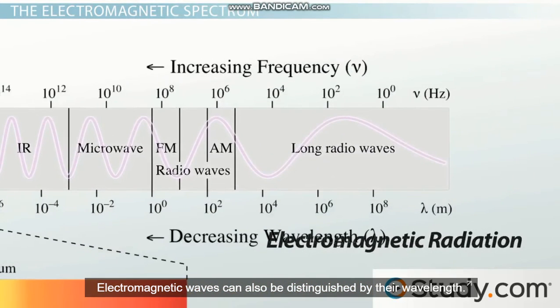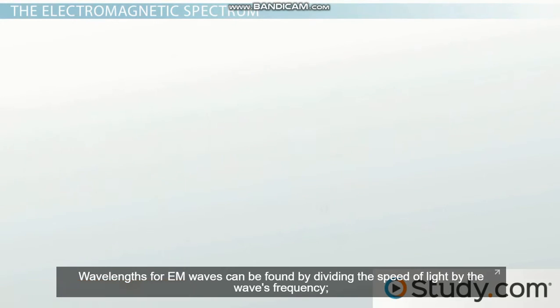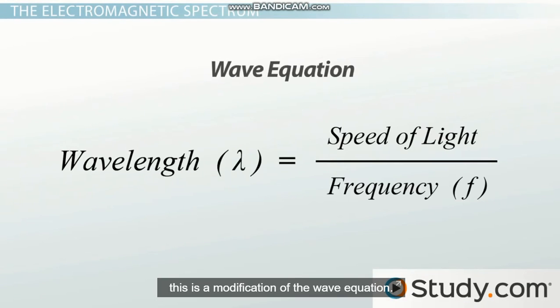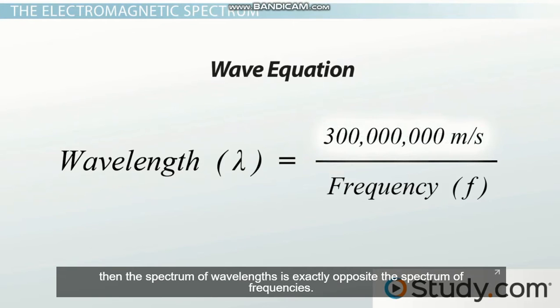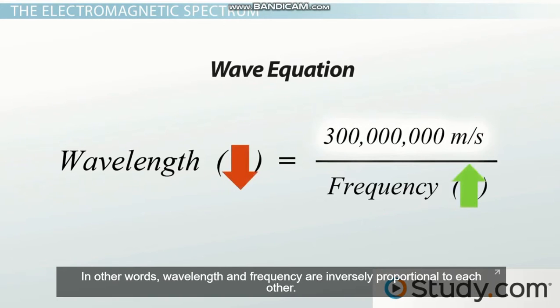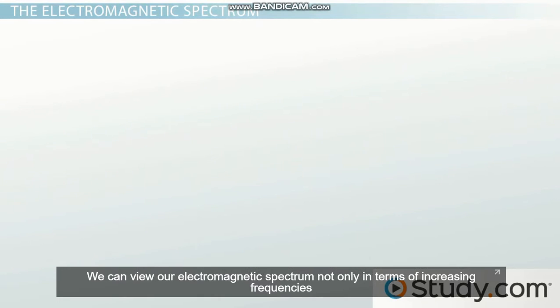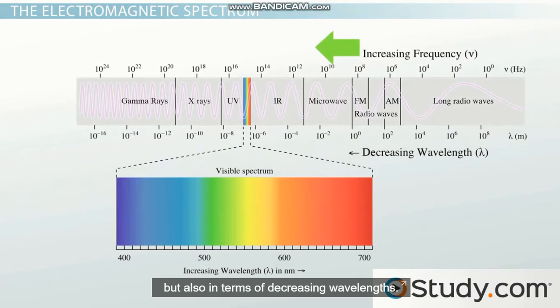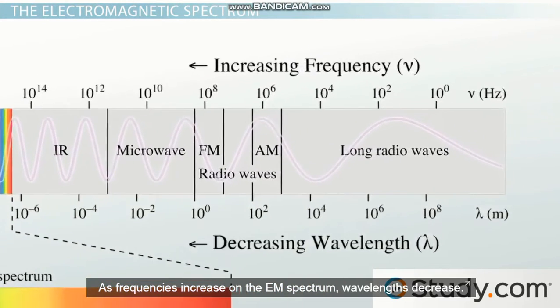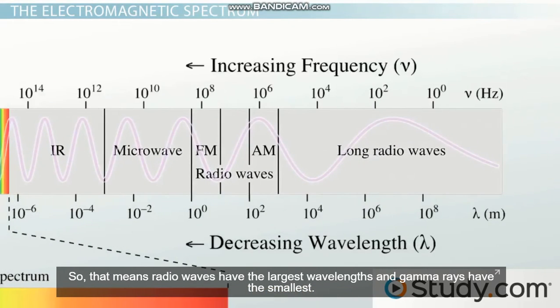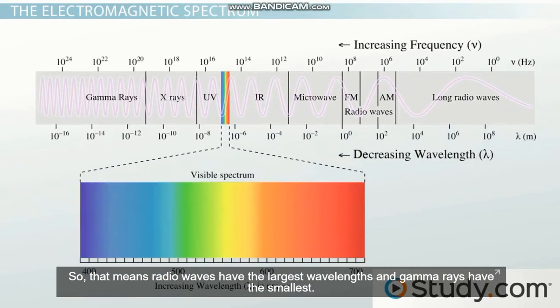Electromagnetic waves can also be distinguished by their wavelength. Wavelengths for EM waves can be found by dividing the speed of light by the wave's frequency. This is a modification of the wave equation. Since all EM waves travel at the speed of light, the spectrum of wavelengths is exactly opposite the spectrum of frequencies. In other words, wavelength and frequency are inversely proportional to each other. We can view our electromagnetic spectrum not only in terms of increasing frequencies, but also in terms of decreasing wavelengths. As frequencies increase on the EM spectrum, wavelengths decrease. So that means radio waves have the largest wavelength and gamma rays have the smallest.